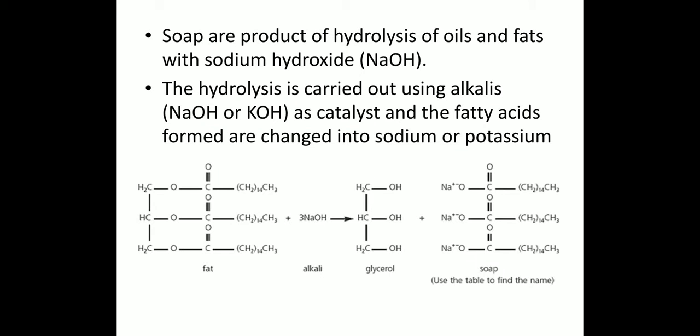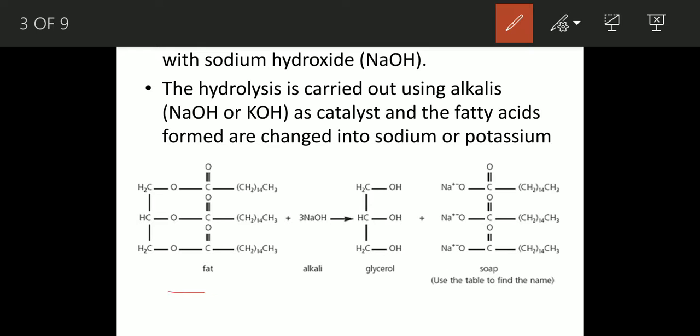Now soap, again I repeat, soap are product of hydrolysis of oil and fat with sodium hydroxide. So the hydrolysis is carried out using NaOH or KOH as a catalyst, and the fatty acid formed are changed into sodium or potassium salt. Here you concentrate on this reaction. In this reaction, the fat reacts with alkali and it gives glycerol and soap molecules.